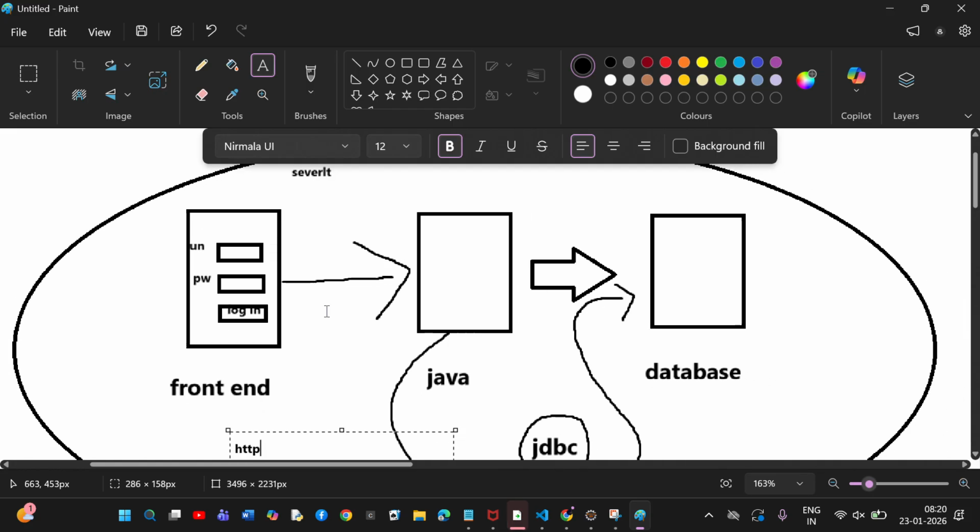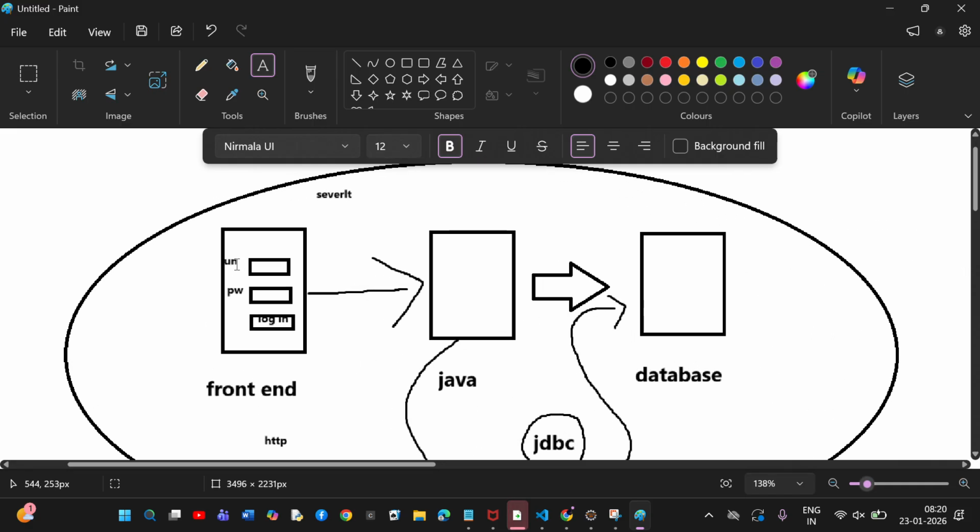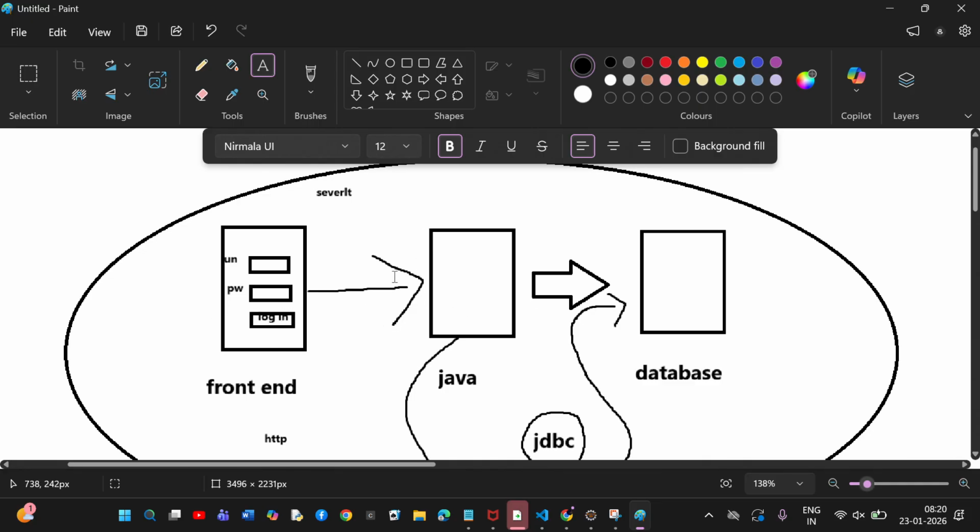Understood? This is a client-server architecture. From the front end I'll take the data to Java. From Java I'll connect it to the database. Why? Because the front end is a markup language and the database is a query language. From the front end I'll take the data to Java in the form of strings. Now I'll convert the string into int, date, time, everything, and I'll send it to the database. Okay.